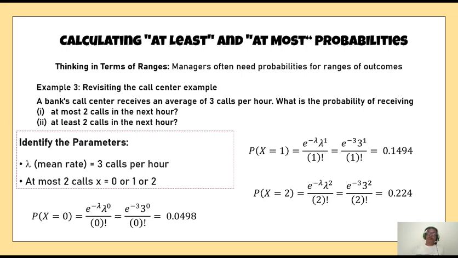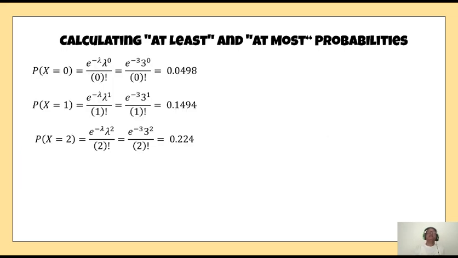I am satisfied with 1, I am satisfied with 2, but not beyond that. So this is the sum of the probabilities. I have written it once again. X equal to 0 is 0.0498, x equal to 1 is 0.1494, x equal to 2 is 0.224.